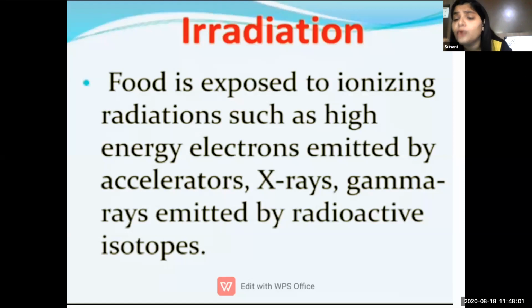So to not keep that sprouting, it should not sprout, okay, then for that purpose, food is exposed to ionizing radiation, okay. Now for that purpose, food is exposed to some radiation, okay. That radiation is electrons which is emitted by accelerators, X-rays and gamma rays, okay. These three rays are exposed on that foodstuff with the help of radioactive isotope, so that they could stay for a longer period of time.